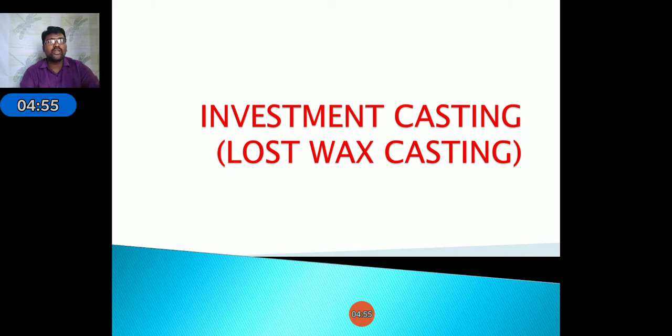Next, coming to investment casting. Investment casting is also known as lost wax casting. It is mainly used where the metals cannot be machined using machine tools, and to prepare very small parts. It is very simple to prepare.